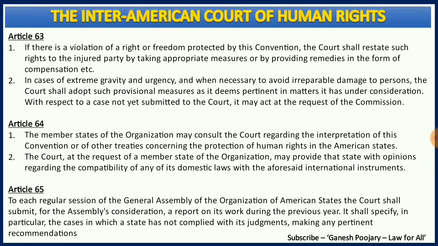What if there is a violation of human rights which are given under this particular convention? Article 63 discusses the same. If there is any violation of the human rights given via this convention, then the injured party will get remedies from the court. The court will inquire into the case and give the remedies accordingly. And if it is an urgent case, then the court will have all provisional measures to deal with such cases. That is all about Article 63.